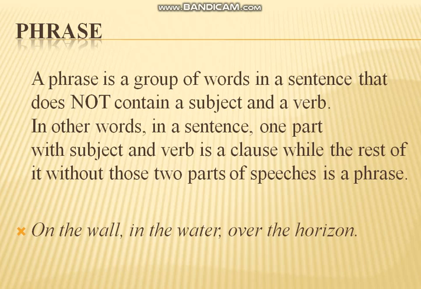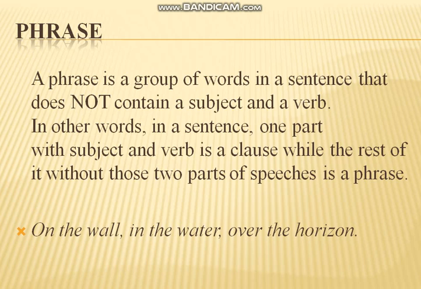When a sentence is long enough, we separate the subject and verb from it, which shows that it is a clause, and the rest of the sentence is considered the phrase, which does not have a subject and verb included in it.